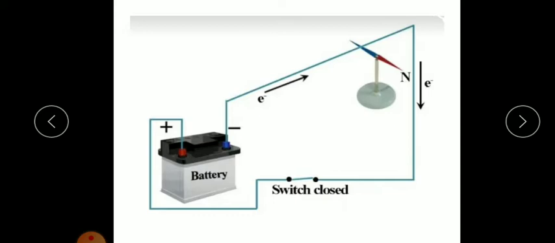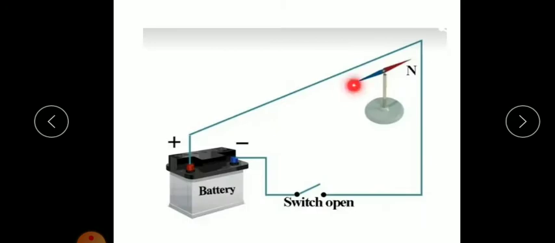So this was confusing. So what he did, he again switched off this circuit. Now the current is not flowing through this circuit. At this time he noticed that the needle came back to its original position, that is, the north-south direction. Again he switched on this circuit. Now the circuit is complete. He again noticed that the needle started to deflect.